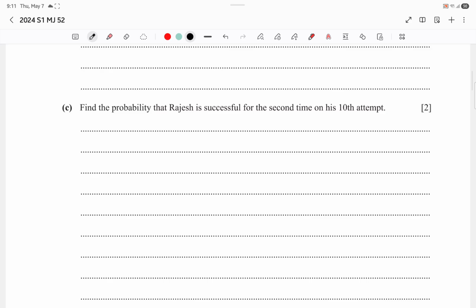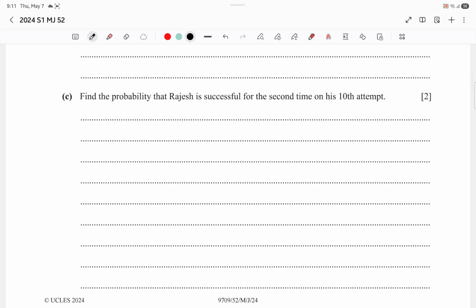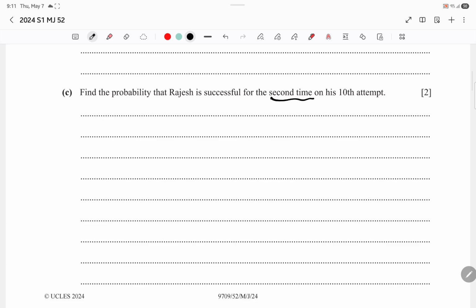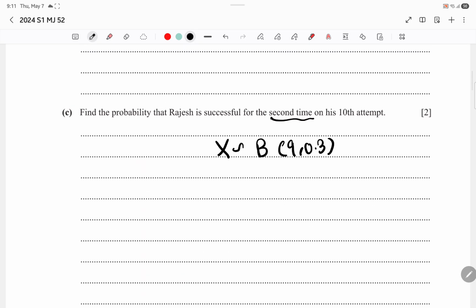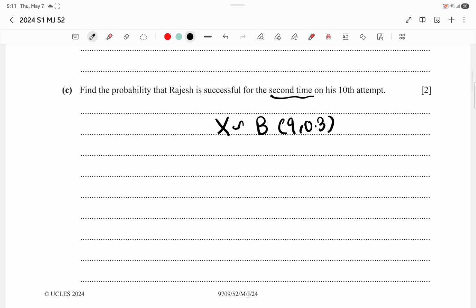Find the probability that Rajesh is successful on his 10th attempt. This time, we can consider this as binomial, or you can think of it as geometric, but either way you will get the same answer. On his 10th attempt he passes, but that means that in the other 9 attempts he also passed one of them, and we don't know which one.